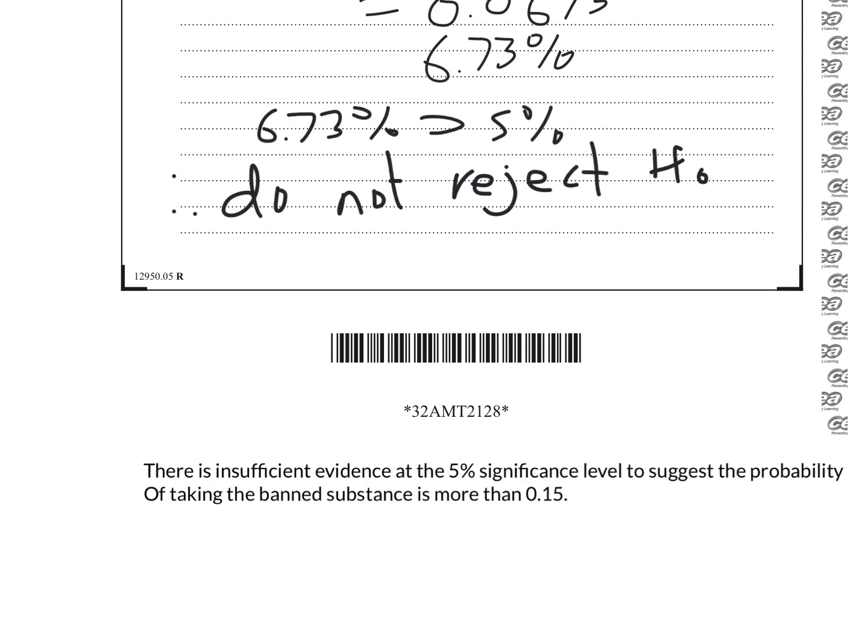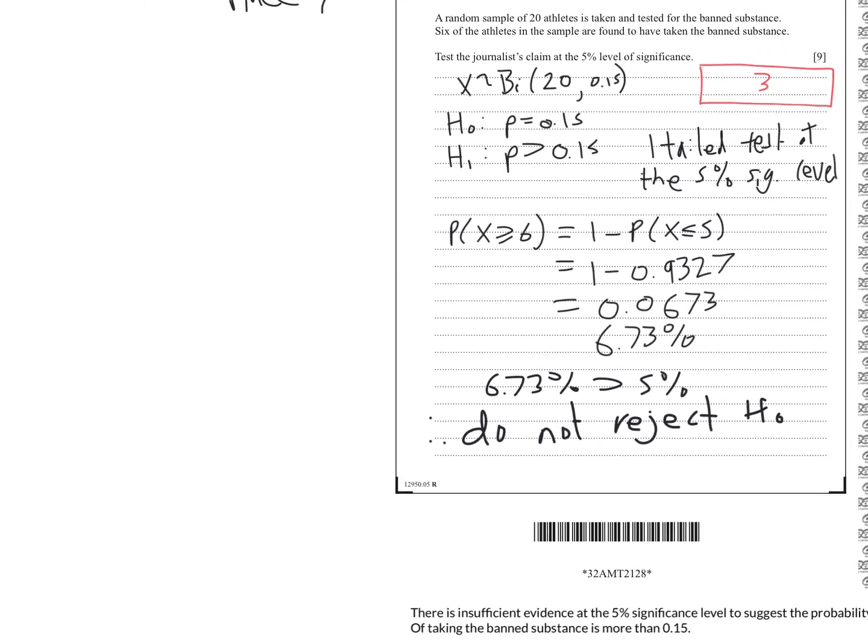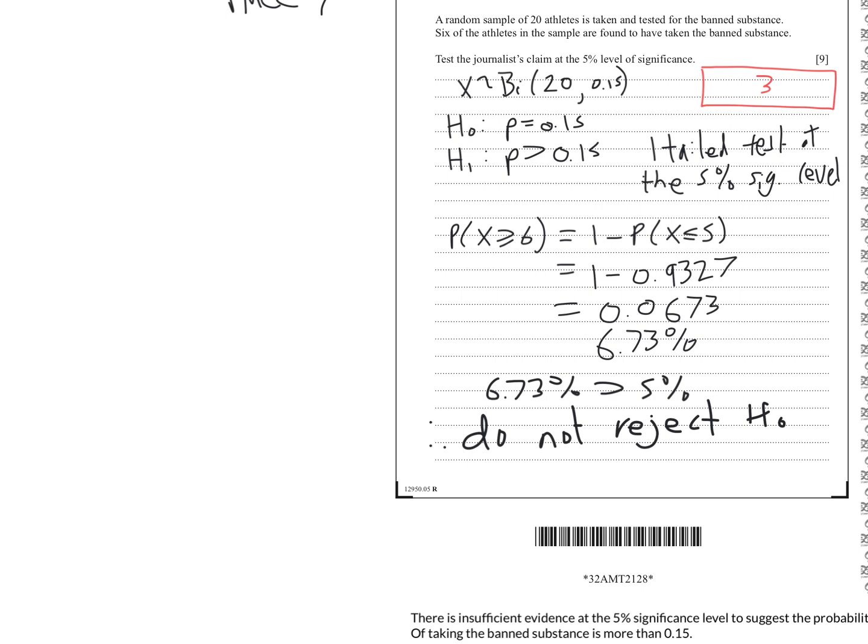Okay, now if you didn't like that, or if you want another approach, we could find the critical region. And we could say, right, if the probability of success is 0.15, we'd expect to get 3. So let's go a little bit higher because we're looking at 6. So what's the chances of getting X greater than or equal to 5? That's 1 minus the probability that X is less than or equal to 4.